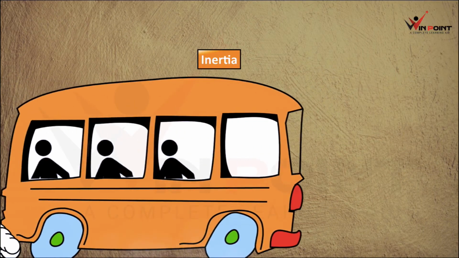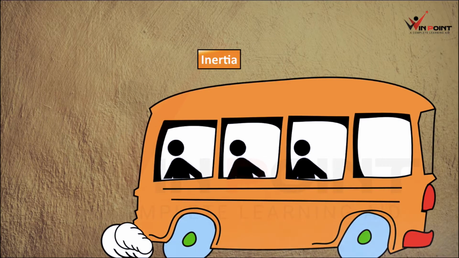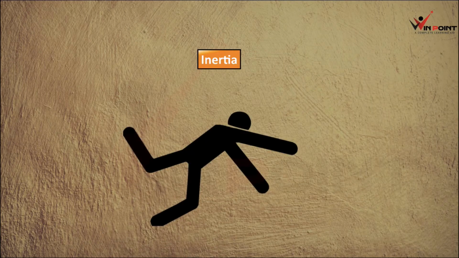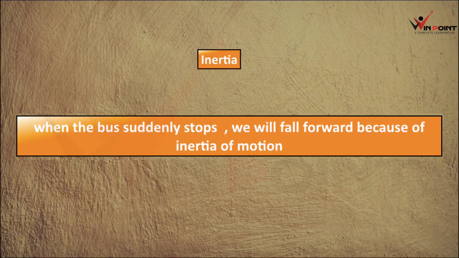For example, if you are standing inside the bus and the bus is suddenly stopping, what is going to happen? The bus has been stopped, but your body is not ready to stop. It will try to continue its state of motion. That's why you are falling forward. When the bus suddenly stops, we will fall forward because of inertia of motion. Our body is trying to continue its state of motion. That's why we are falling forward.